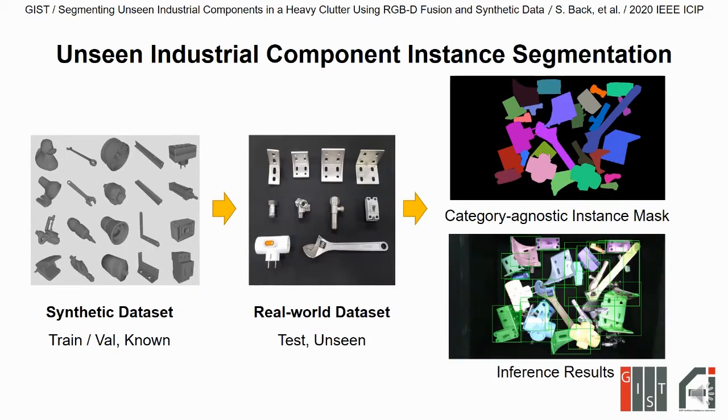To segment unseen industrial components under fast production, we train the category-agnostic instance segmentation model using only synthetic data. Then, we transfer the model to the real world without fine-tuning using real-world data.